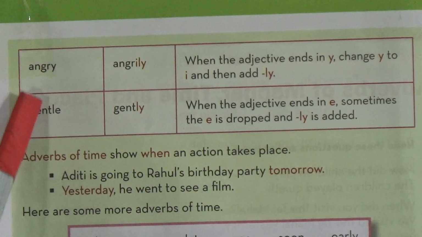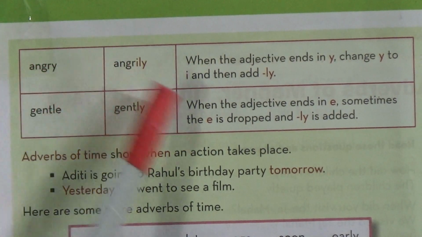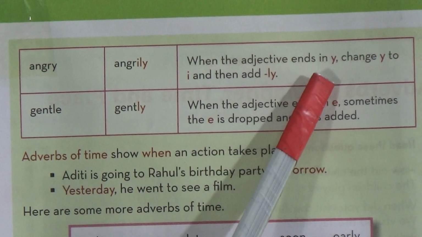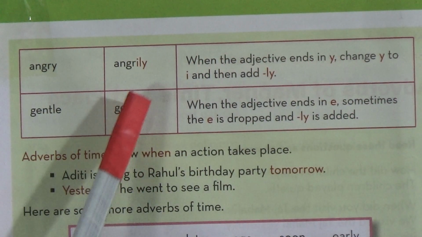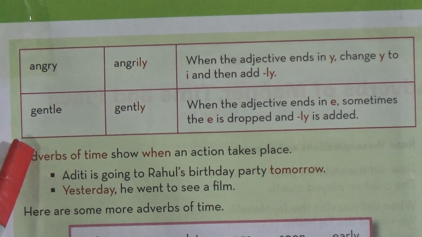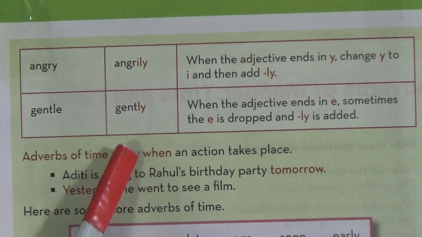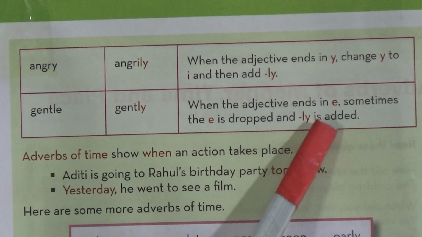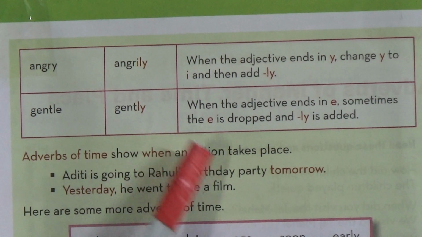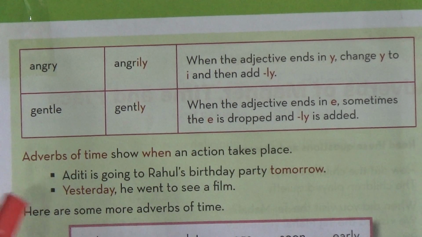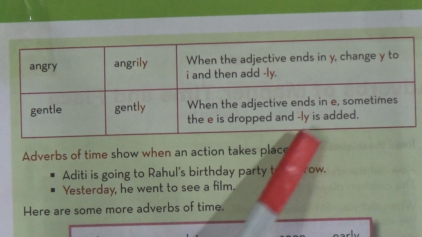Its adjective form is angry. Angry's adverb form is what? Angrily. When the adjective ends in y, change y to i and then add ly. Then the word gentle, its adverb form is what? Gently. When the adjective ends in e, sometimes the e is dropped and ly is added. That means ly is added.